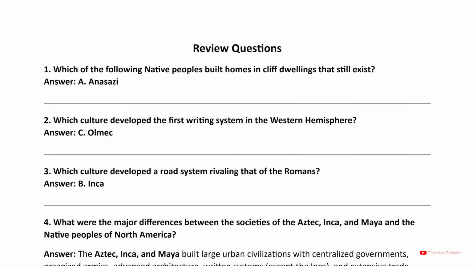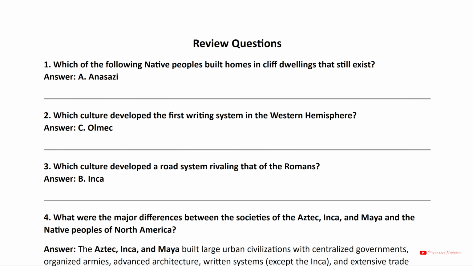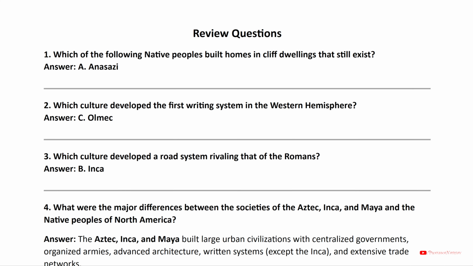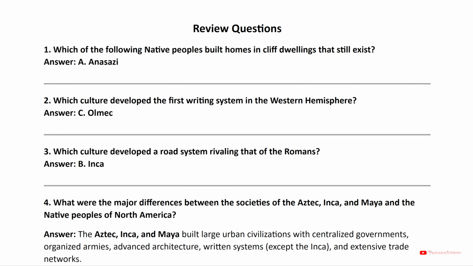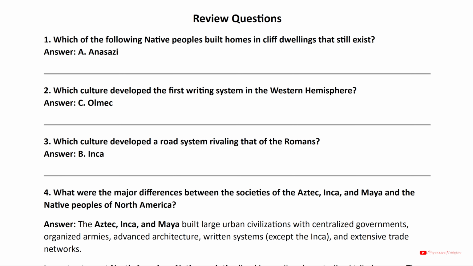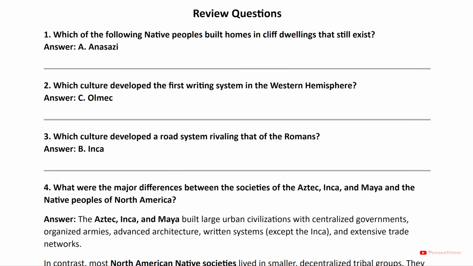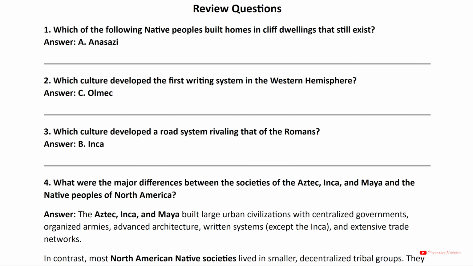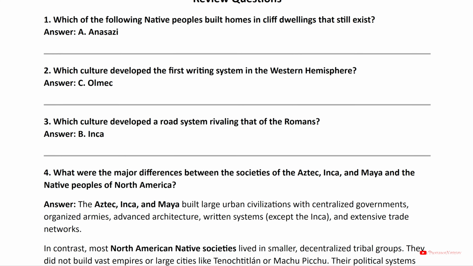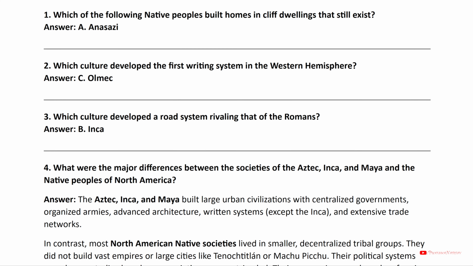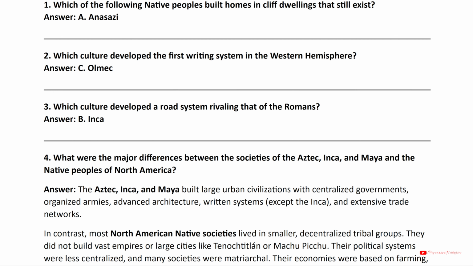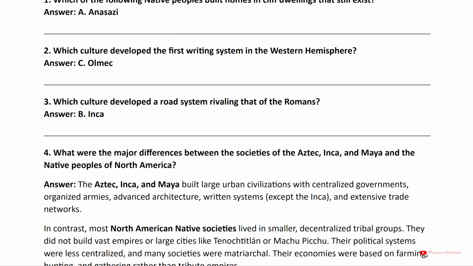Review questions. 1. Which of the following native peoples built homes in cliff dwellings that still exist? Answer A. Anasazi. 2. Which culture developed the first writing system in the Western Hemisphere? Answer C. Olmec. 3. Which culture developed a road system rivaling that of the Romans? Answer B. Inca.